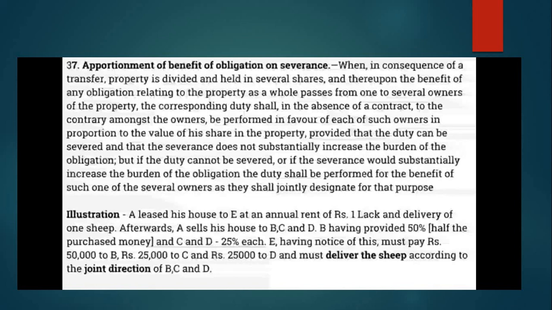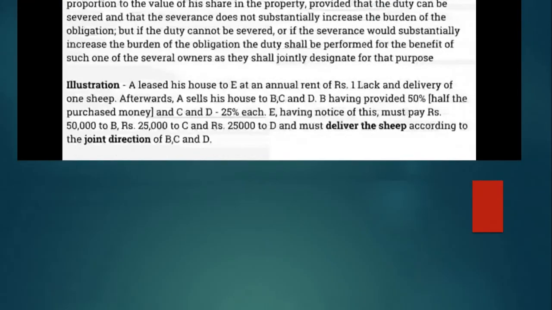This is the example of apportionment of obligation and severance, that is, A leased his house to E with annual rent. It is the same example that we have discussed, which is the best example of benefit of obligation and severance.